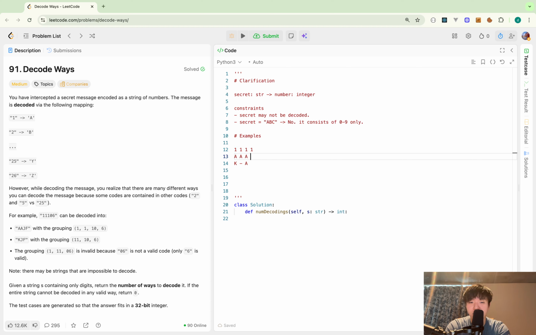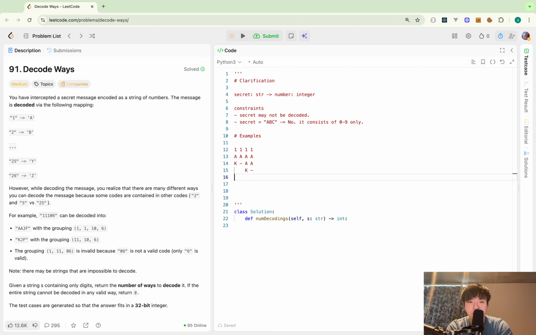If I add another digit, here I have two options again: take AA or take K. So I actually don't count all of them, but my idea is that at every position, I would think whether I should take A or K, and for each case, I continue from the next remaining string.